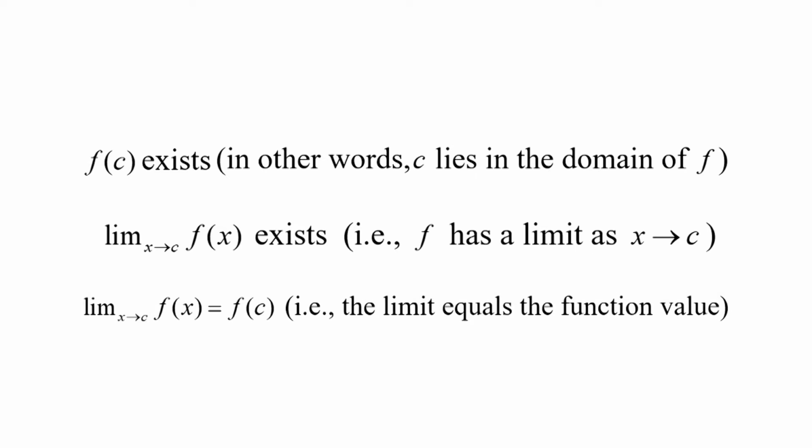Third, limit of f of x as x approaches c is f of c, that is, the limit equals the function value. If one or more of the conditions in the definition of continuity at a point fails to hold, then we say that the function has a discontinuity at that point.